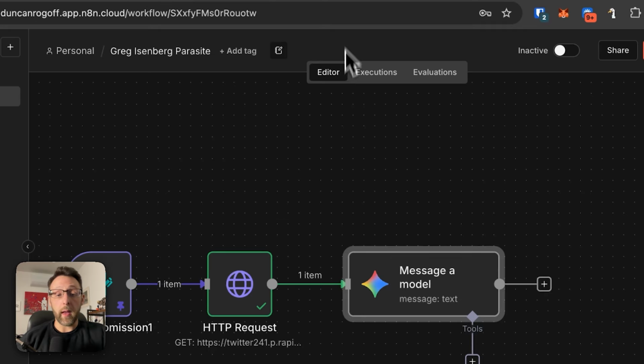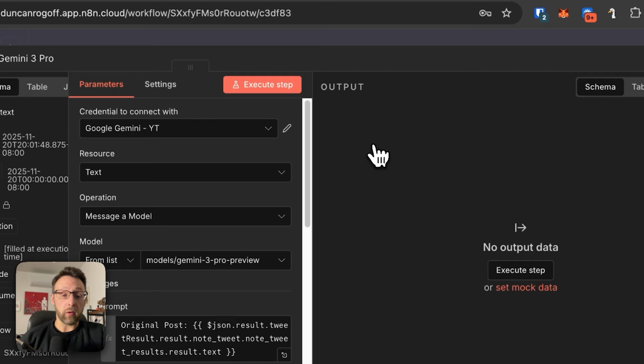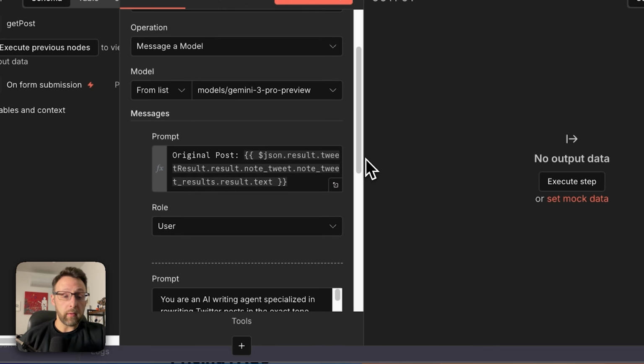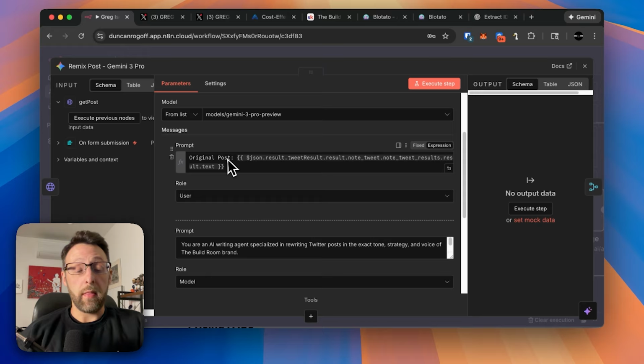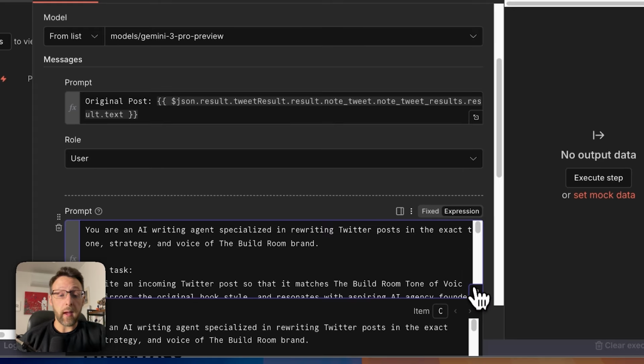And so I'm going to go ahead and copy the prompt that I used earlier. We can go in and we can see that we basically have two different messages. We have a user message here and we have a model message or a system message. And in the original message, I'm literally just putting in that post text. I'll show you how to do this. And then here is really where the magic happens, right?